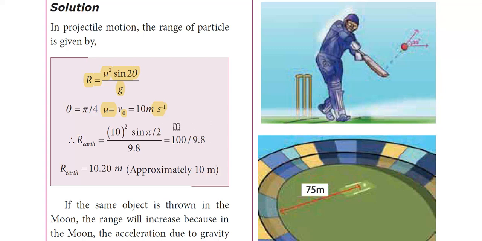After making certain calculations, you can easily find that R earth is equal to 10.20 meters, which is approximated to 10 meters. So when the object is thrown on Earth at a specific velocity and specific angle, the range covered by it is 10.2 meters, or simply 10.